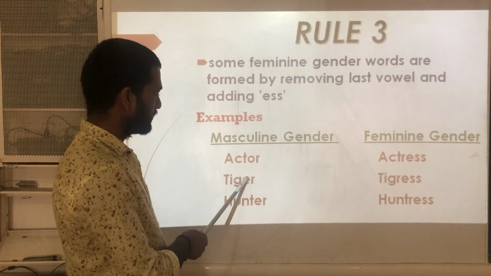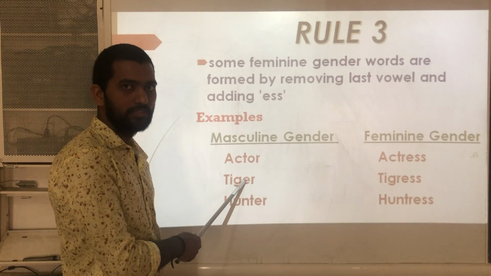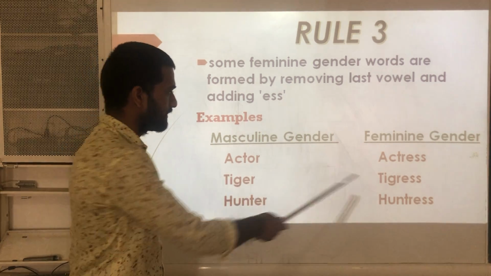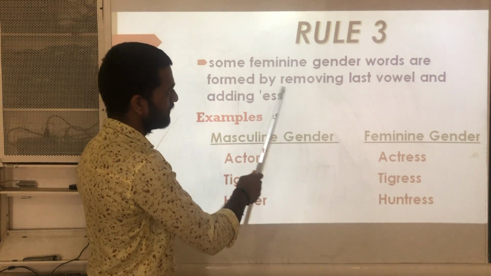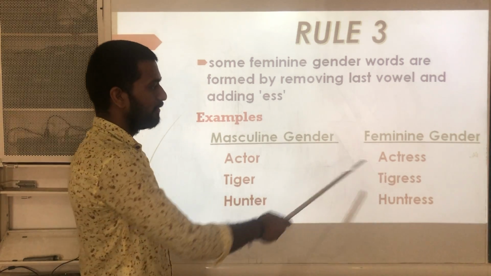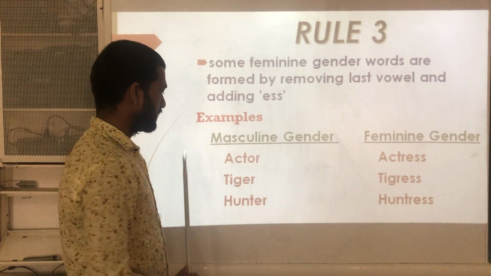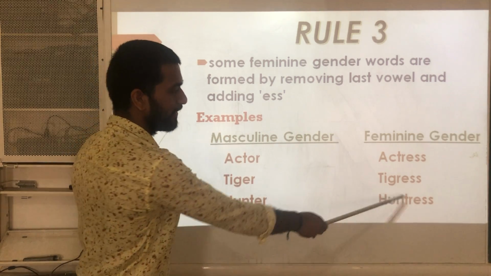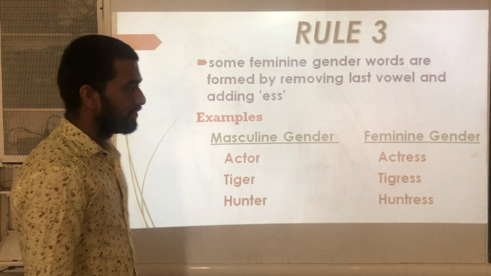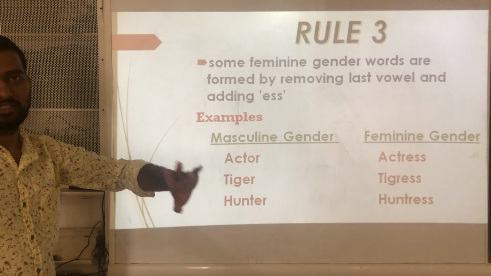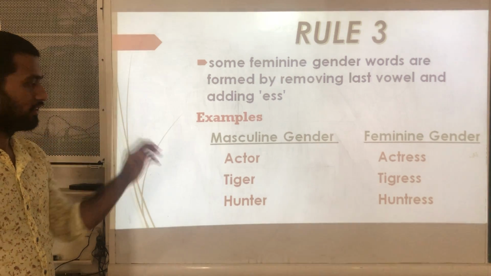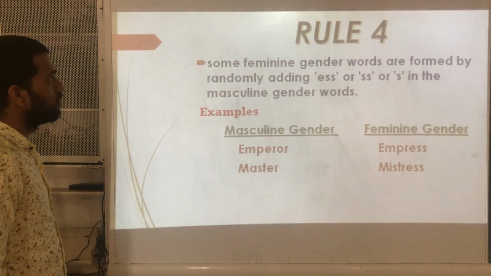See, tiger, E should be removed, yes or no? So tigress. See, E is removed and ess added. So it becomes the feminine gender of tiger. Next, hunter, huntress. So in this way, we write feminine genders by following rule 3. These are the examples under rule 3.